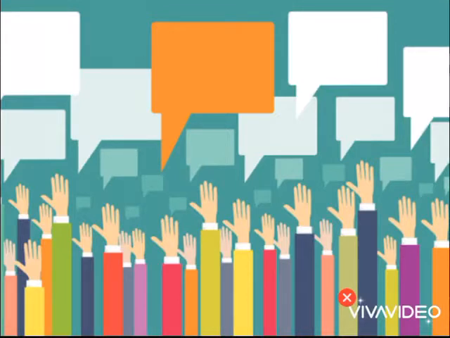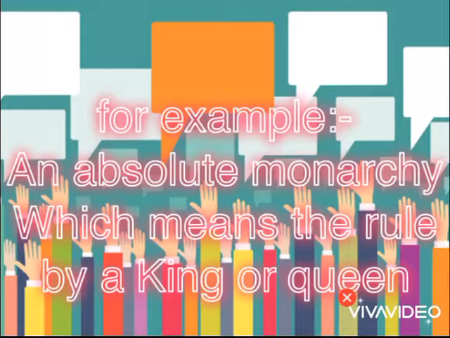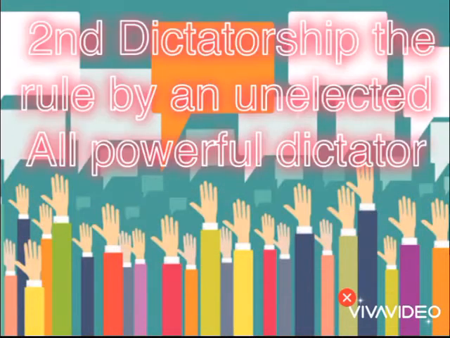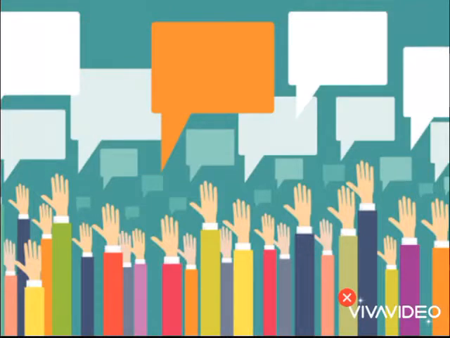Children, there are different forms of government, and to understand what democracy is, we first need to have an idea about other forms of government also. For example, there is absolute monarchy, which means rule by a king or a queen. Second, dictatorship, which means rule by an unelected all-powerful dictator. Both the monarch and the dictator have absolute power and are above the law. Therefore, they are not accountable to the people.